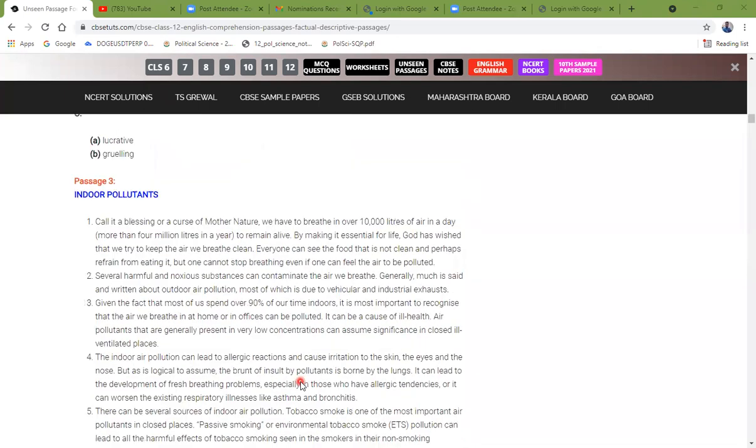So let us continue. Several harmful and noxious substances can contaminate the air we breathe. Generally, much is said and written about outdoor air pollution, most of which is due to vehicular and industrial exhaust.